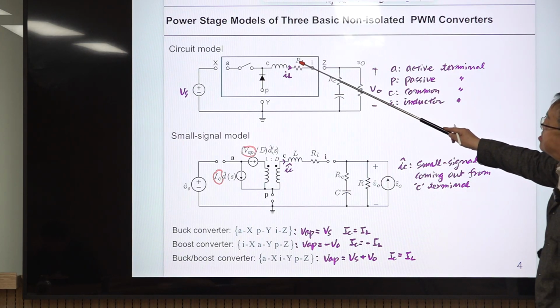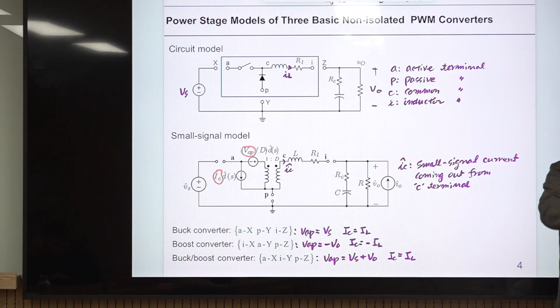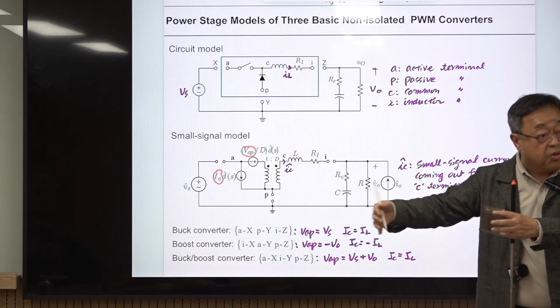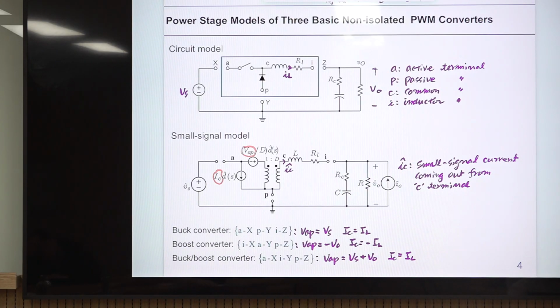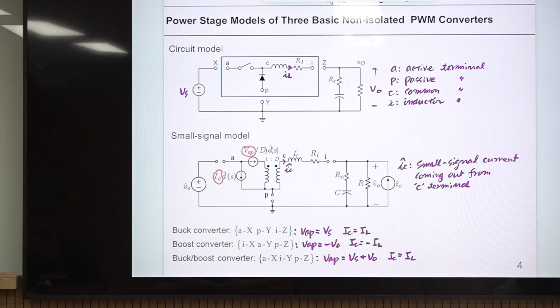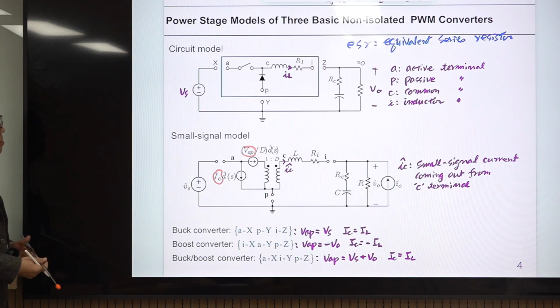And this is the ESR of this inductor. If you wind the inductor, there is a resistor. It can be small, but there is a resistor of finite value. So this is the ESR. ESR stands for equivalent series resistor.